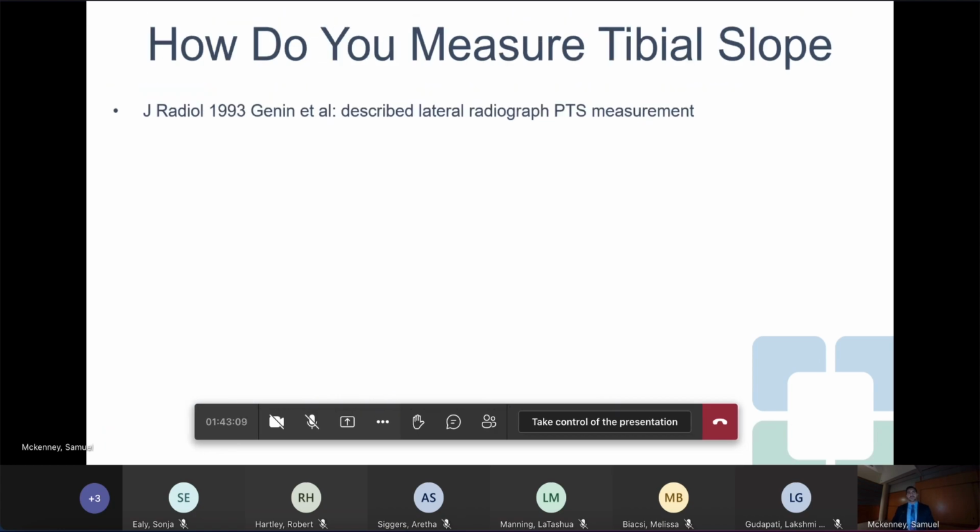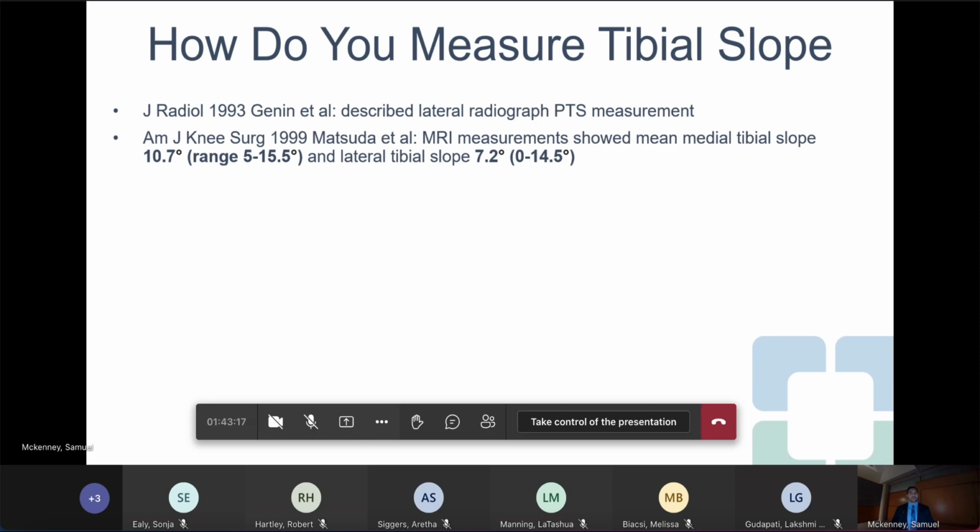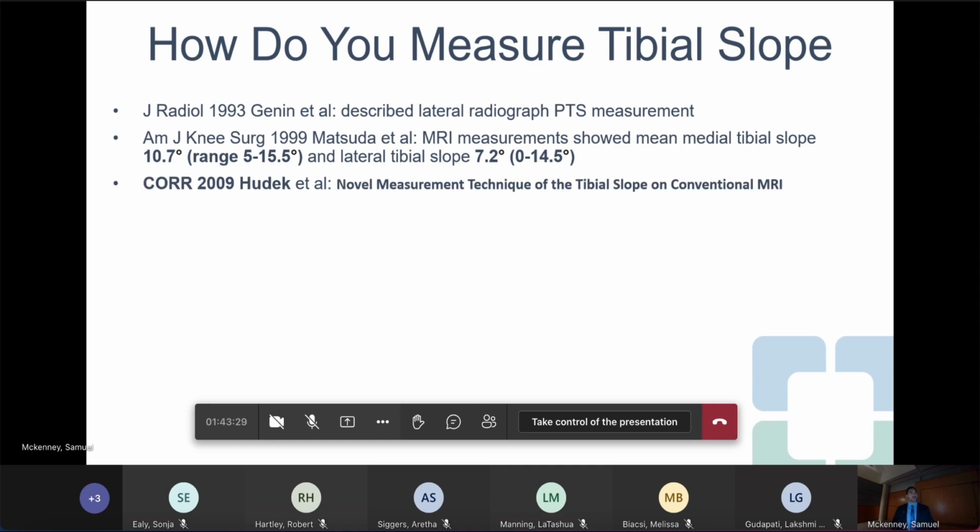Of course, all these studies and most of those out there use lateral radiographs as described by Jenin in '93 to measure tibial slope. In '99, MRI measurements were also described to measure tibial slope and showed tibial slope averages of 7 to 10 degrees, but noted the large range of tibial slope measurements among the normal population. The study I'd like to highlight is the one used in most of the MRI studies out there, and also the one we used, Hudak et al., published in CORR in 2009.